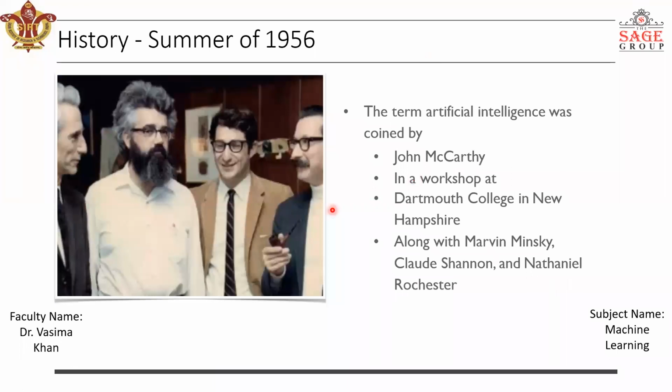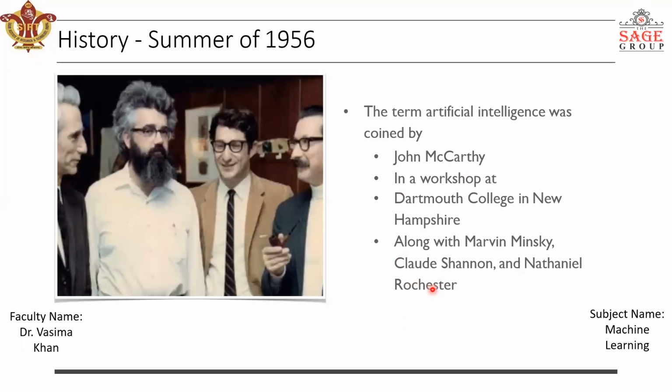Yeah, this is a bit about the history of artificial intelligence. The term artificial intelligence was first originated by John McCarthy. You must have heard about him, in a workshop at Dartmouth College in New Hampshire, along with Marvin Minsky.